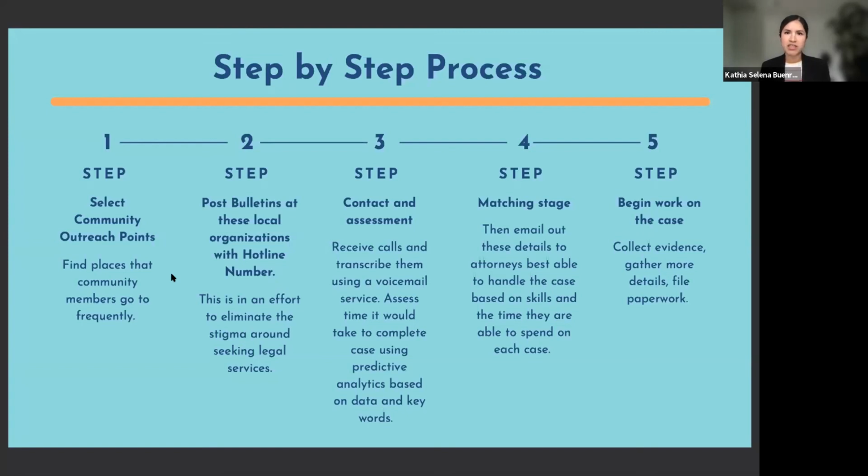Step 4 is the matching stage. After the analytics program evaluates, the case would be sent via email to the server where attorneys would view it. The program would give a basic assessment of the case and the amount of time estimated to resolve it. Step 5 would entail beginning to work on the case. So contacting the client, filing paperwork, getting evidence. And at the conclusion, data would be collected to improve the accuracy and ease of the program.